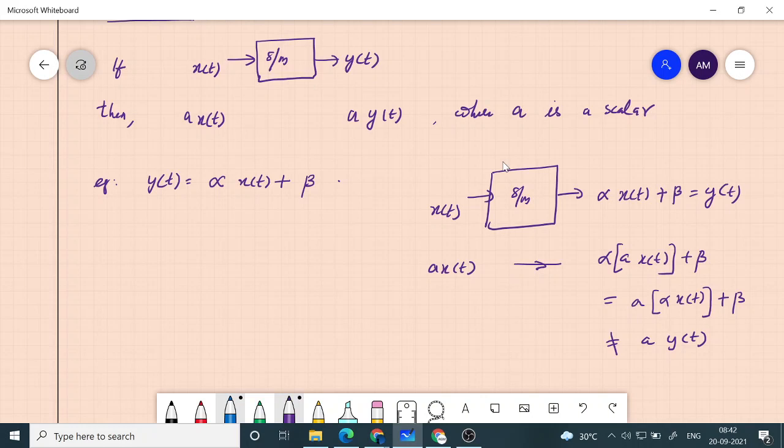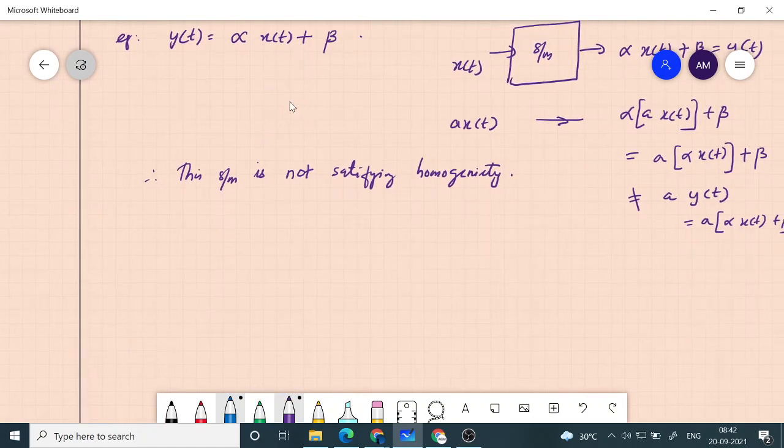Because a into y of t is a into alpha x of t plus beta. These two are not the same, and therefore this system does not satisfy homogeneity.